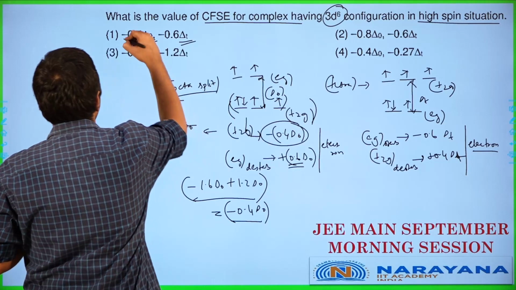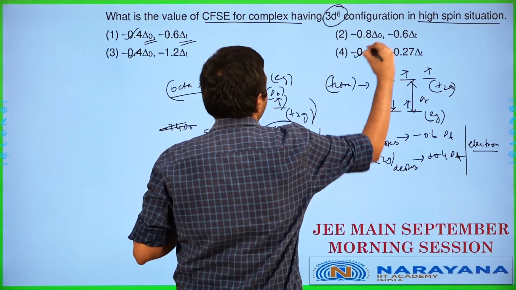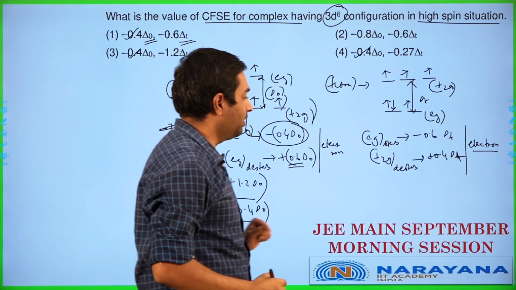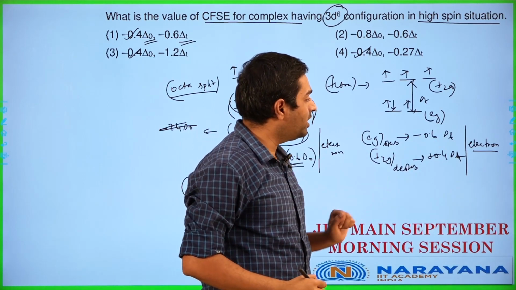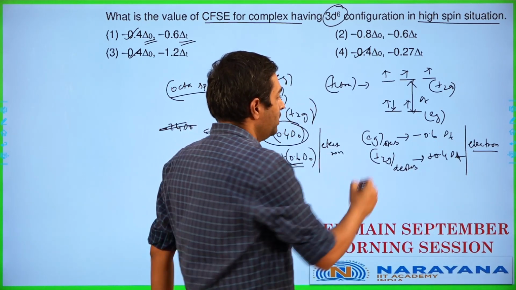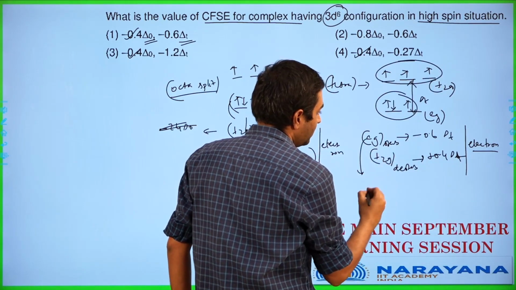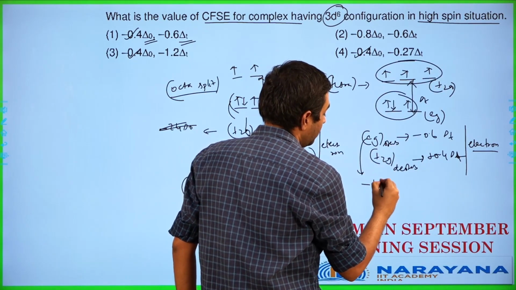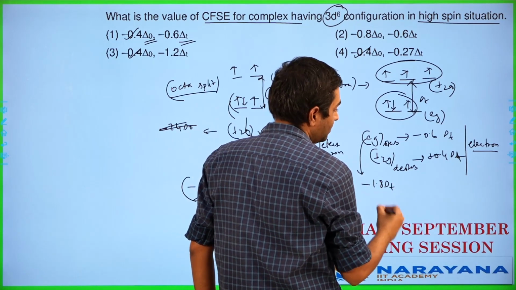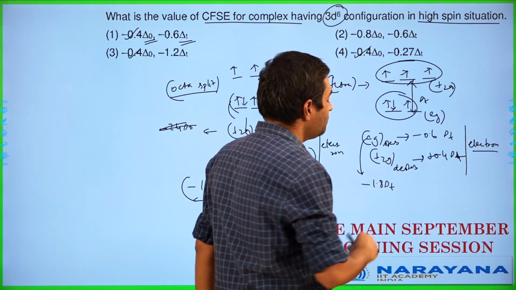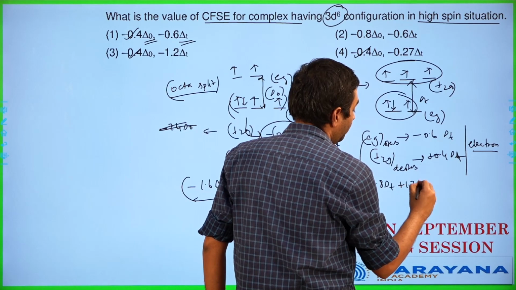So minus 0.4 delta octahedral, now this is correct, and this is correct. Let's go for the next one, tetrahedral case. In tetrahedral case, we get minus 0.6 delta tetrahedral per Eg. We have 3 electrons here and 3 electrons here. So in this particular case, it will be 3 into minus 0.6, meaning it works out as minus 1.8 delta tetrahedral, and we have 3 of this 0.4, which means it works out as plus 1.2,